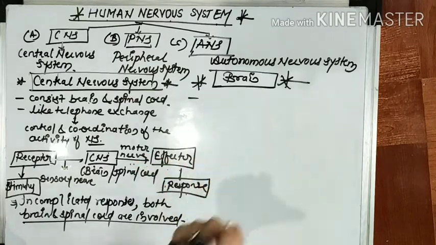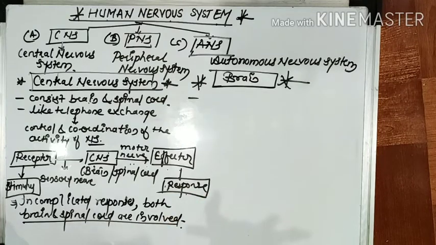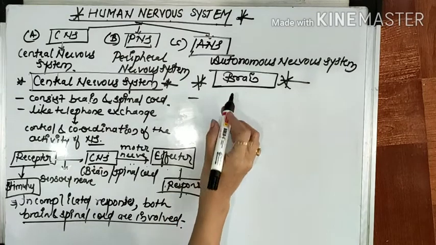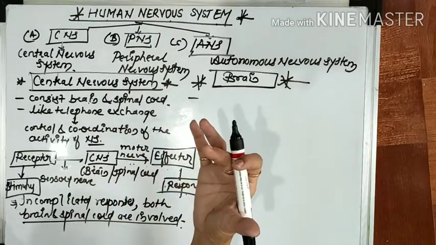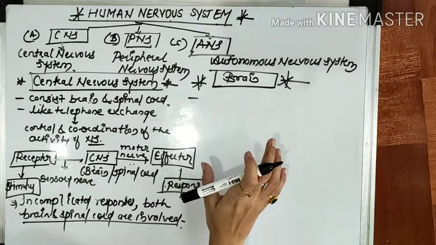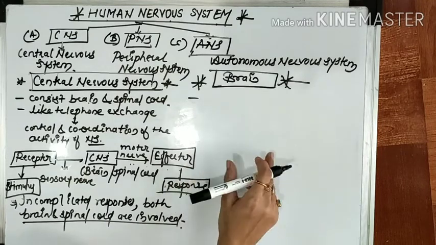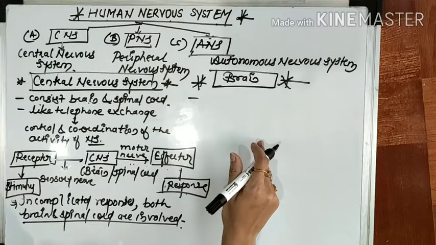Everyone knows everyone has a brain, but how much each person uses it is up to him and her, right? So what is the brain? The human brain is situated in the cranium of the skull. You have a head, and if you touch your head you feel it is very hard. That hard structure is known as the skull, and inside the skull one bony covering is present, called the cranium, and inside that cranium the brain is situated.